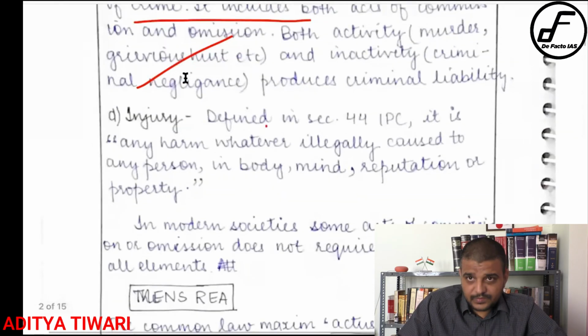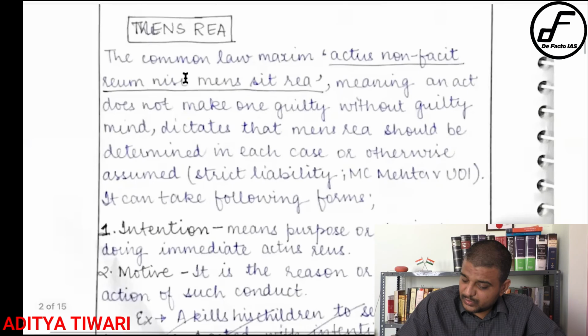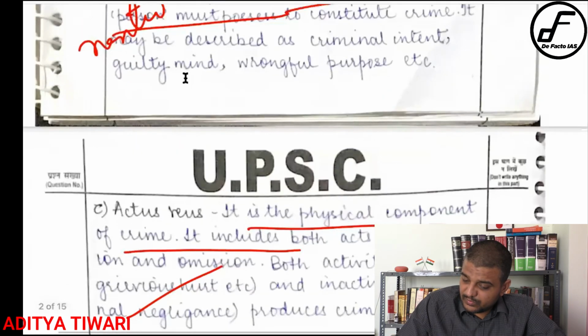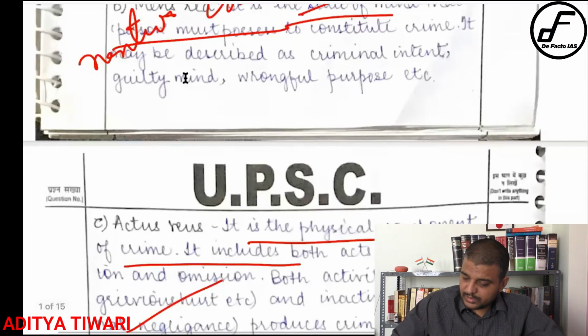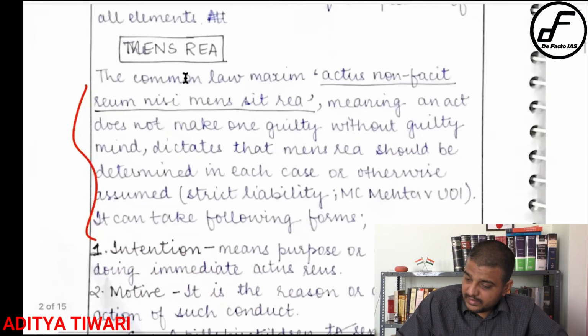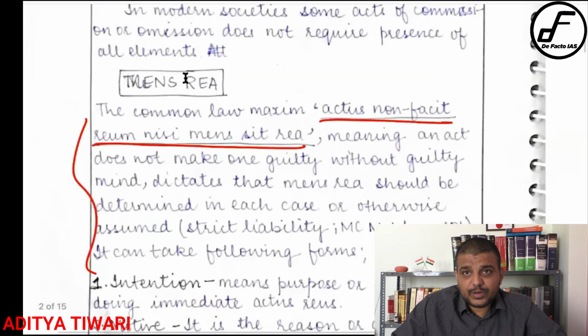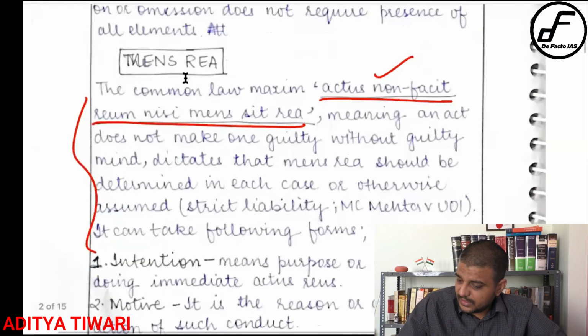Injury, again, obviously it is an ingredient of crime, but not the main essential ingredient. Then he goes into detail, right? So what he should have done, he should have written at least one line only, right? He should have, in a very short manner, written that okay, these are the 2 essential elements, and then described them. Okay, so you have described. See here, he has written here. Okay, so he could have written it there in the beginning. But that is correct also, he has at least mentioned.